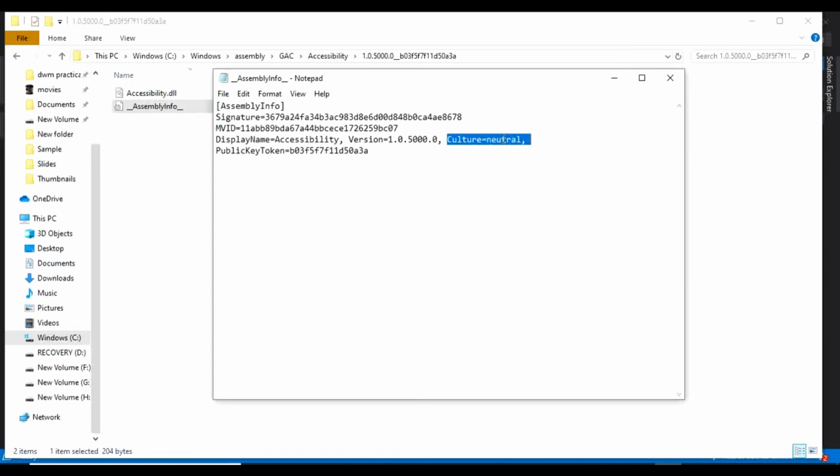I will show you how to alter this culture information also. Just try to understand: if the culture is apart from the neutral culture, then that assembly is totally dependent on that culture, and that assembly is also called a satellite assembly. We will see satellite assemblies in great detail in our upcoming videos. For now, this is your culture, and I will show you how to alter this information also.